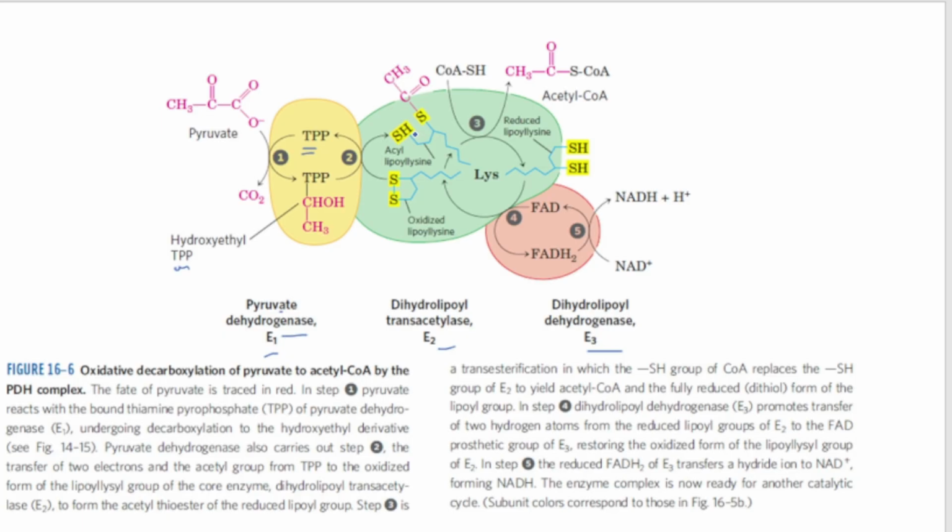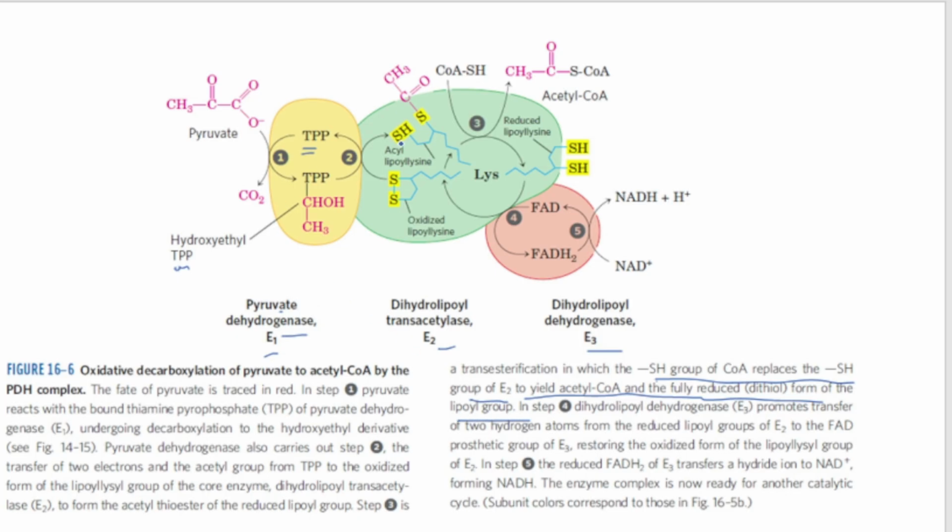Okay, so now the third step. What is the third step? The third step is a transesterification, in which the SH group of coenzyme A replaces the SH group of E2 to yield acetyl coenzyme A and a fully reduced dithiol form of the lipoyl group.